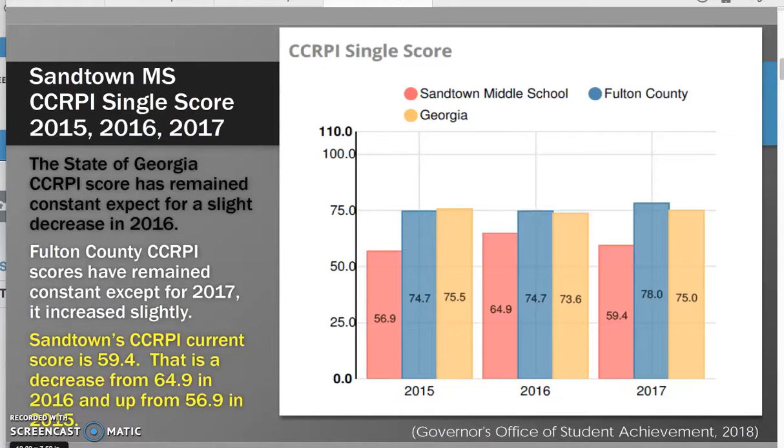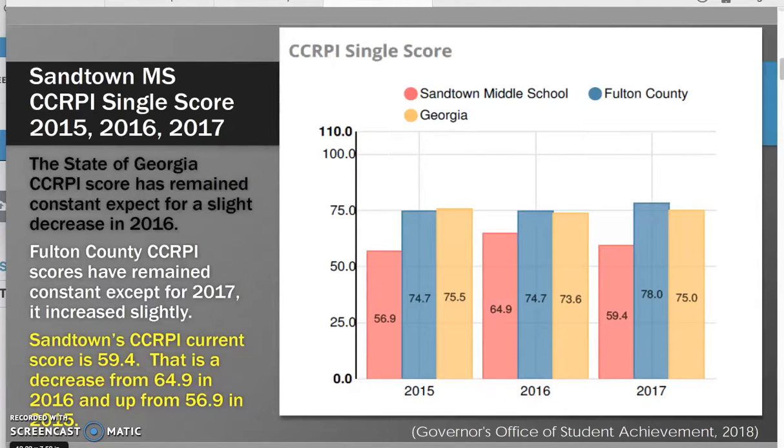Our first set of data is the CCRPI single score. It compares Sandtown Middle School with Fulton County's CCRPI scores and Georgia. The state of Georgia's CCRPI score has remained constant except for a slight decrease in 2016. Fulton County's CCRPI scores have remained constant except for 2017. If you notice, Fulton County schools in 2015 was at 74.7, 74.7 in 2016, and 78 in 2017.